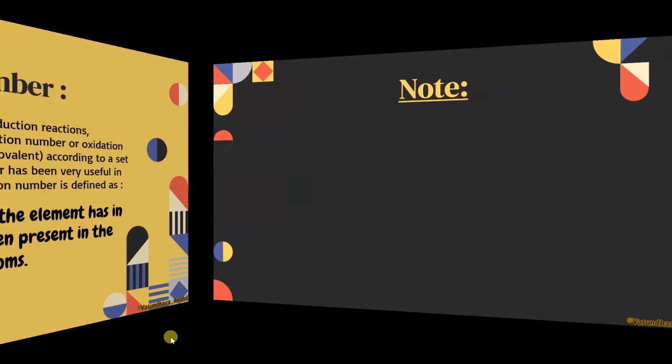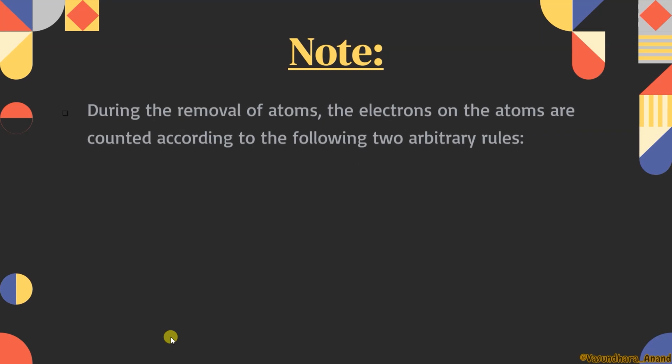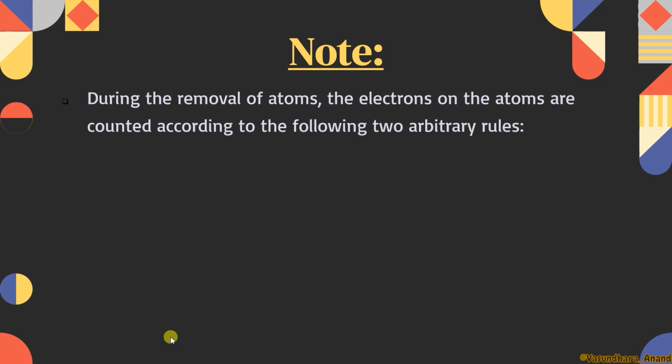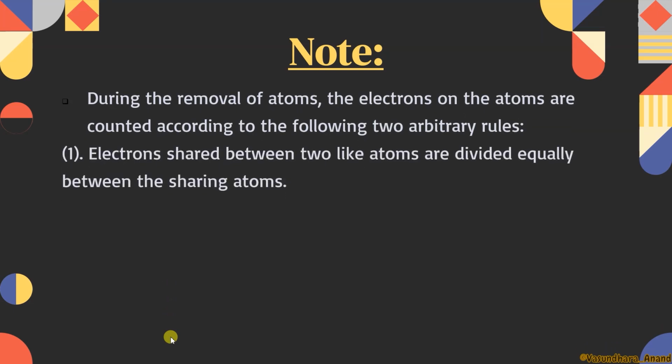Now the next thing, that is a note. During the removal of atoms, the electrons on the same atom are counted according to the following two arbitrary rules. What are the two rules? Electrons shared between two like atoms are divided equally between the sharing atoms. Is this line clear to you? Let me explain once again.